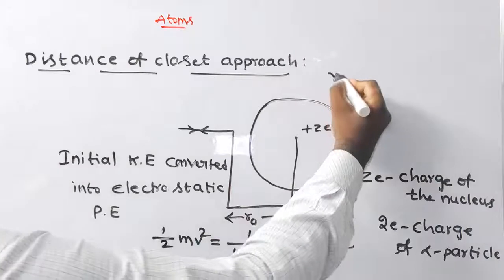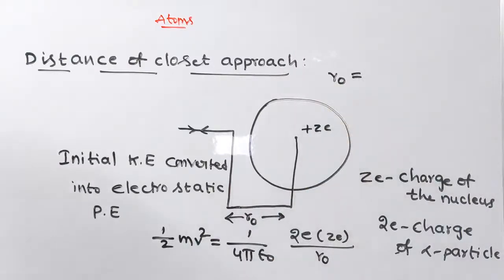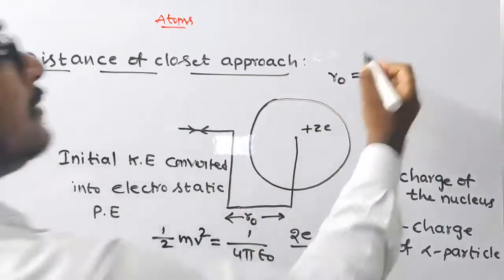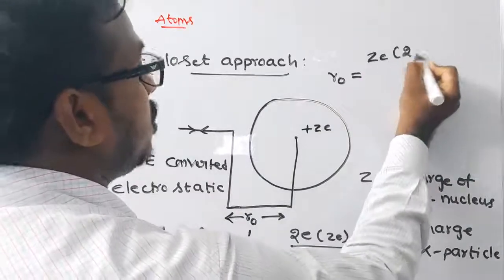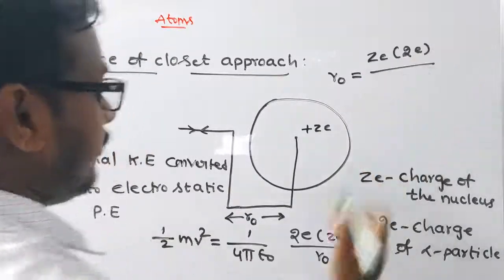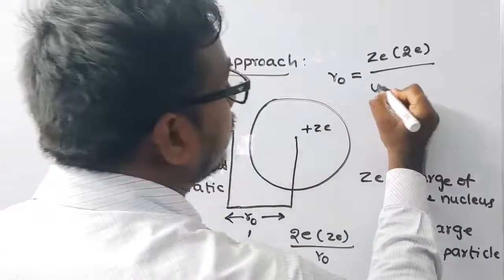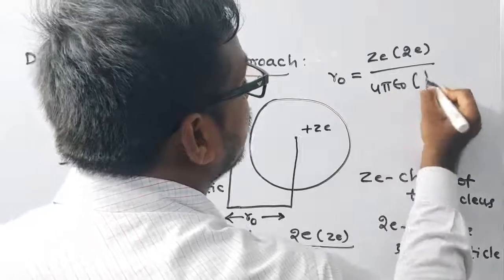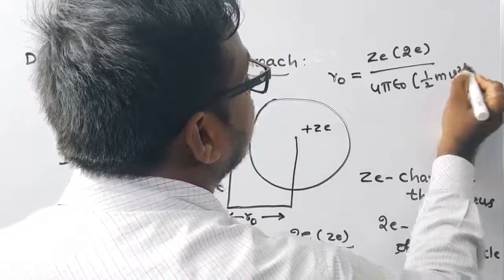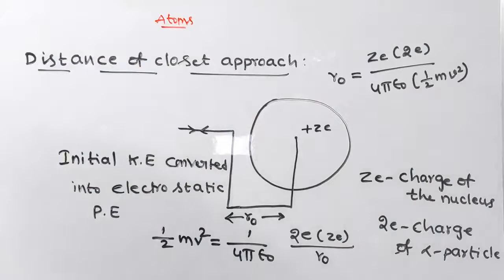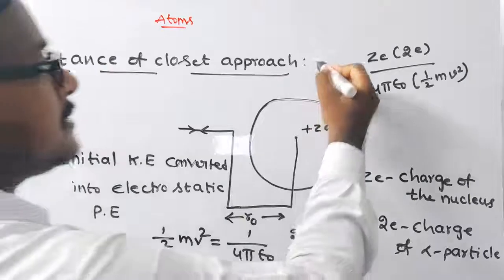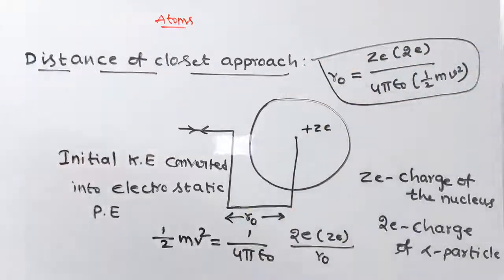Therefore, r naught is equal to Ze into 2e divided by 4 pi epsilon naught into 1 by 2 mv square. This is the distance of closest approach formula. Next, the alpha particle trajectory.